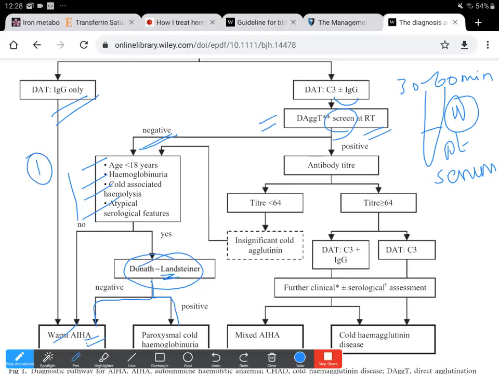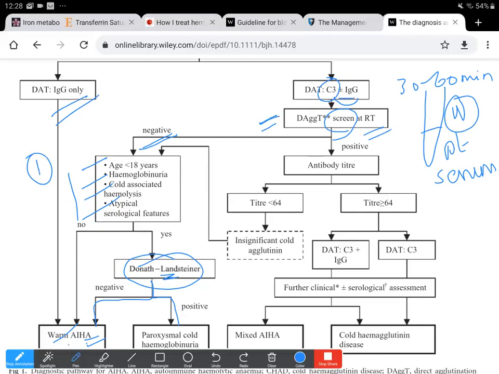Then, all the positive cases that show C3 positivity along with or without IgG undergo a direct agglutination screen at room temperature.